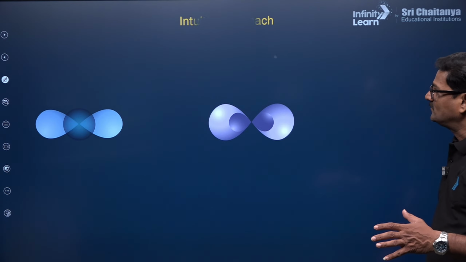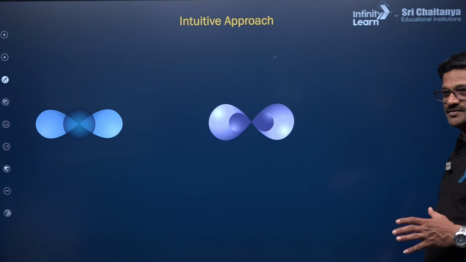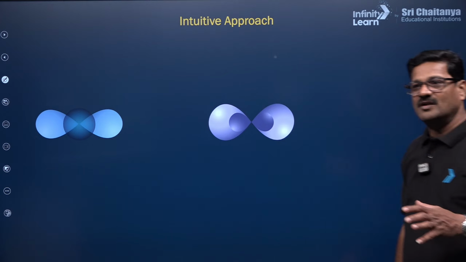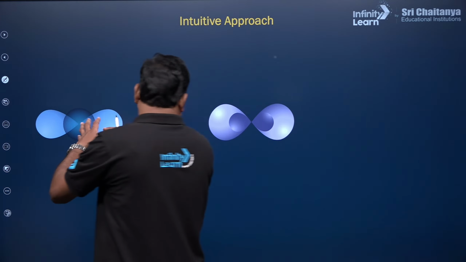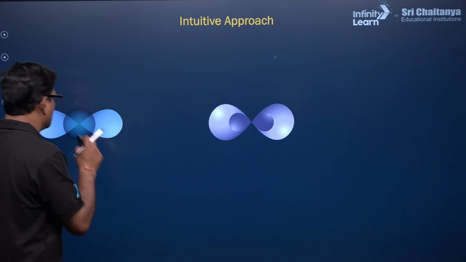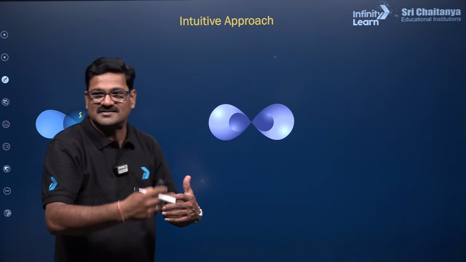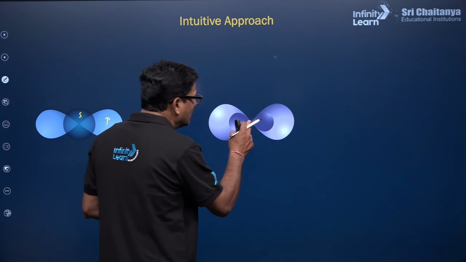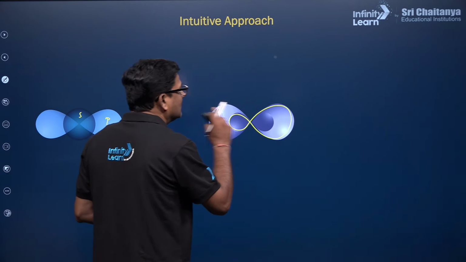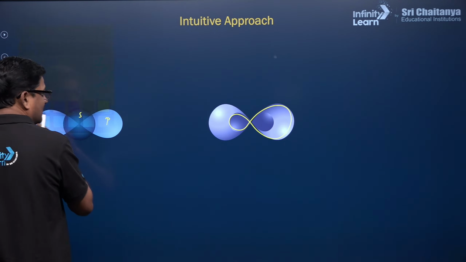So you can see, intuitively, when orbitals come and meet together, they are going to reorganize. An s orbital and a p orbital come together and reorganize to form one orbital like this, and this is another orbital.